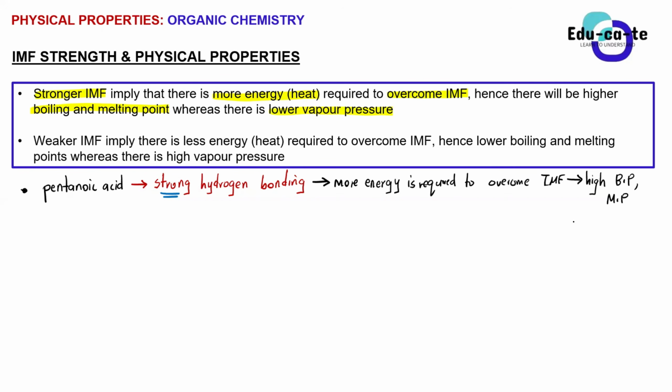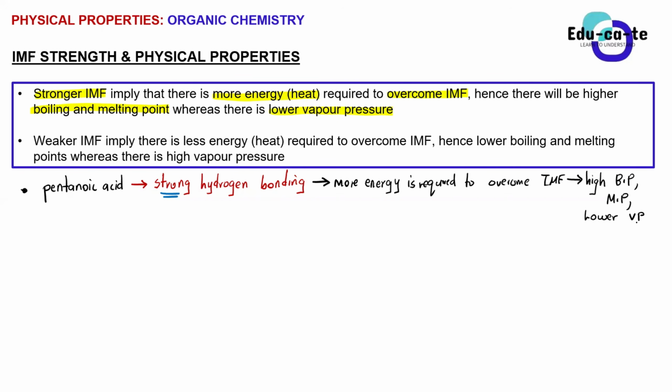Yes. And the vapor pressure is going to be lower. So there will be a lower vapor pressure, because remember guys that vapor pressure is inversely proportional to what? To boiling point and melting point. Okay. So if we are having a higher boiling point because we require more energy to boil or more energy to melt, it means that you're going to have a lower vapor pressure.